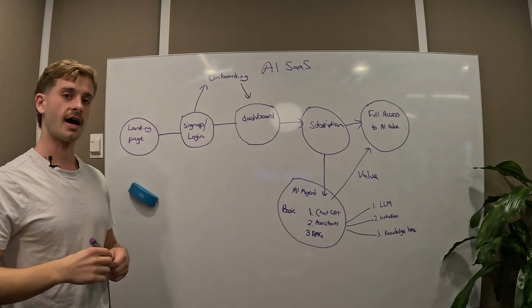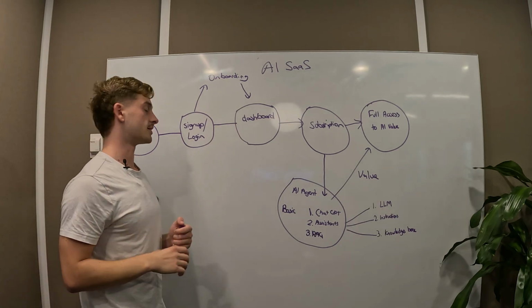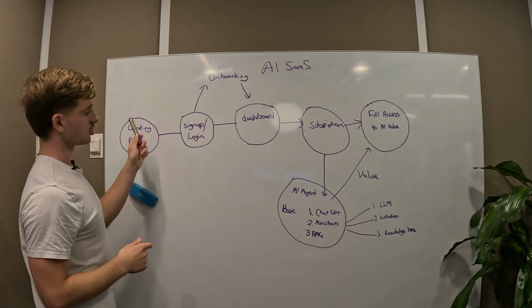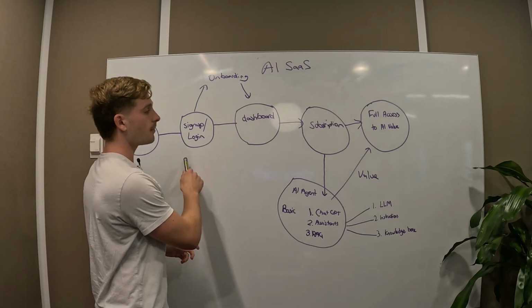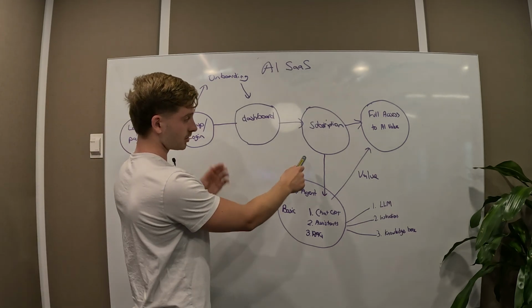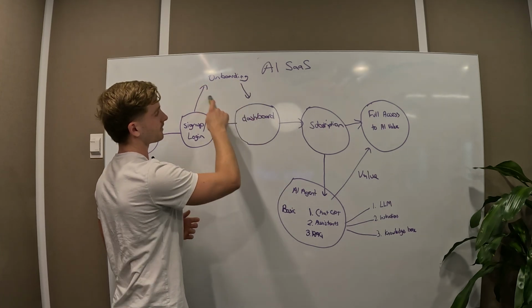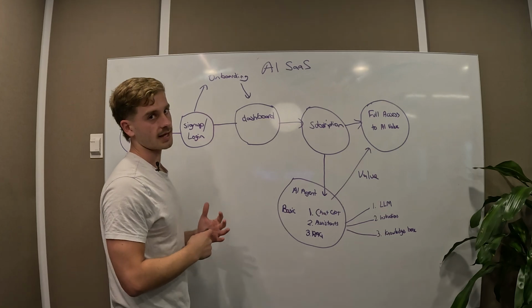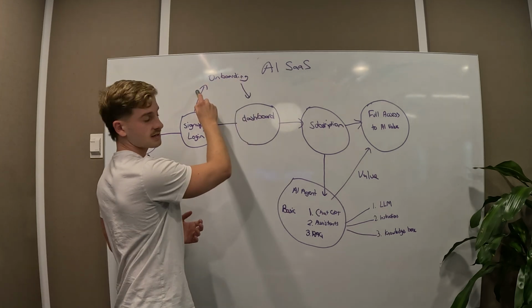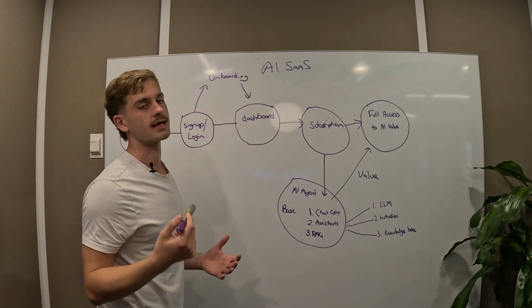So to summarize how this works in some more detail, we have a landing page. The user comes through and they sign up or they log in to your platform. Now at some point before the subscription, usually you're going to get some sort of information about that user. We're going to use the marketing campaign example again. We're going to get information about their business so that we can generate a marketing campaign for that user.